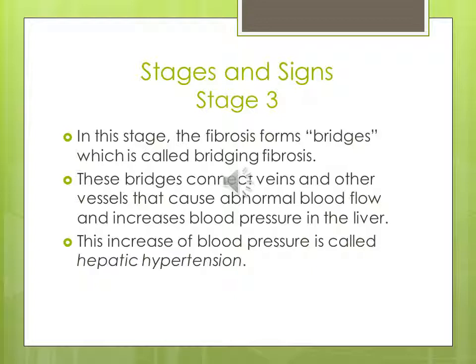Stage 3. In this stage, the fibrosis forms bridges, which is called bridging fibrosis. These bridges connect veins and other vessels that cause abnormal blood flow and increases blood pressure in the liver. This increase of blood pressure is called hepatic hypertension.